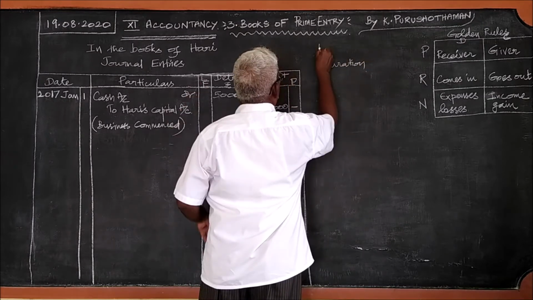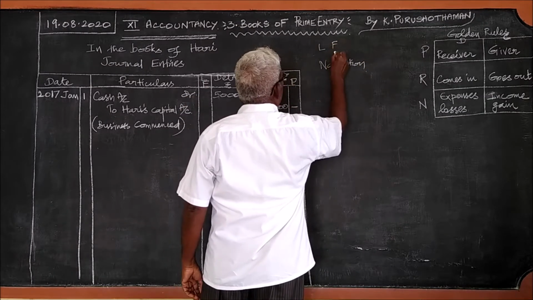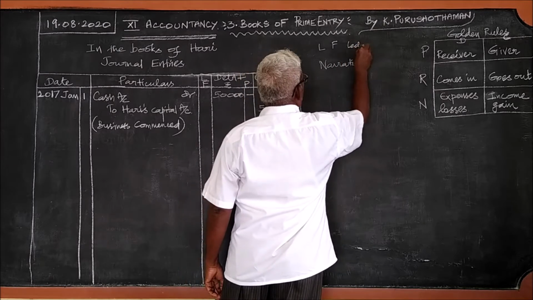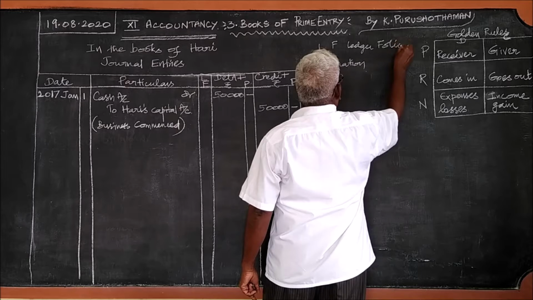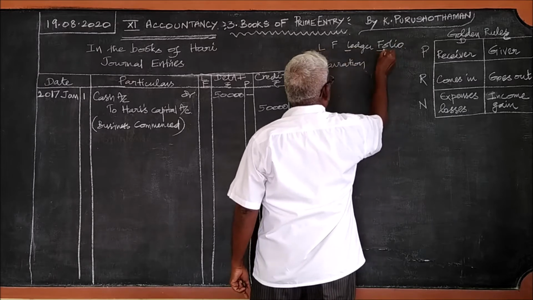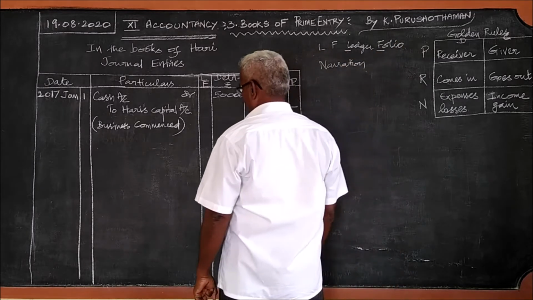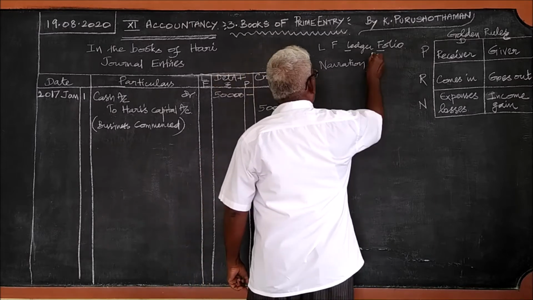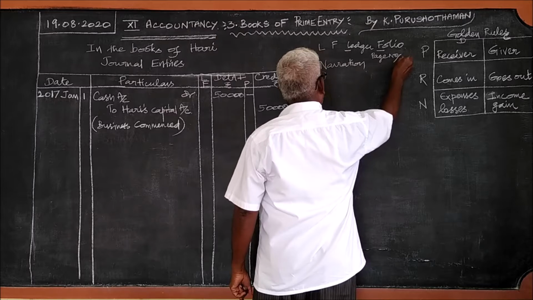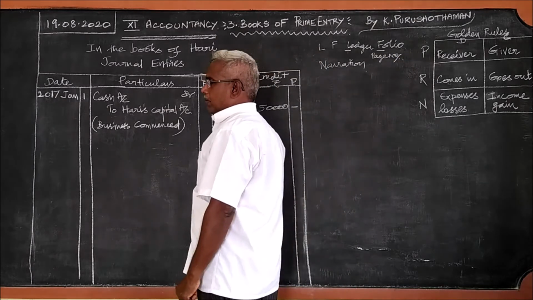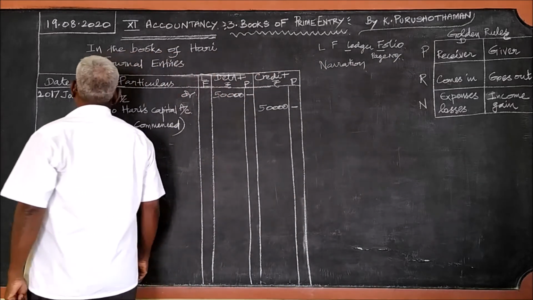This I said is the ledger folio, LF in short. Ledger folio means ledger page number. You should remember all these things. There may be a question: what is LF?